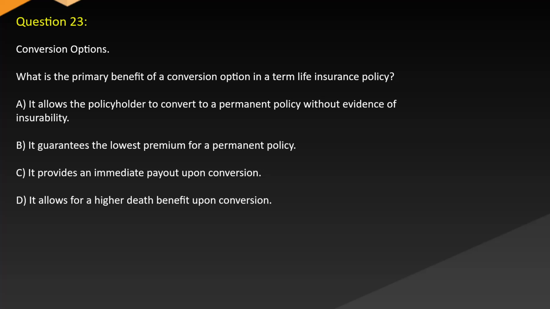Question 23. Conversion options. What is the primary benefit of a conversion option in a term life insurance policy? A. It allows the policyholder to convert to a permanent policy without evidence of insurability. B. It guarantees the lowest premium for a permanent policy. C. It provides an immediate payout upon conversion. D. It allows for a higher death benefit upon conversion.